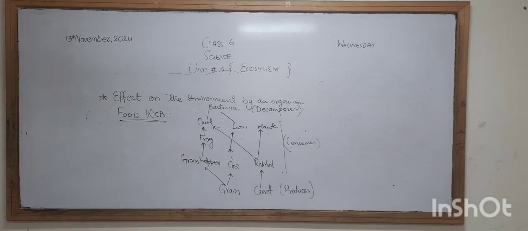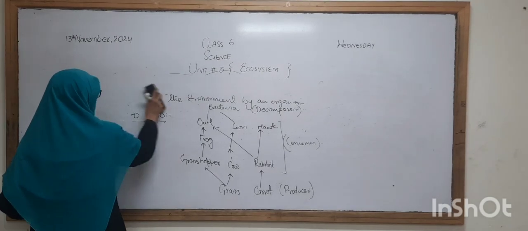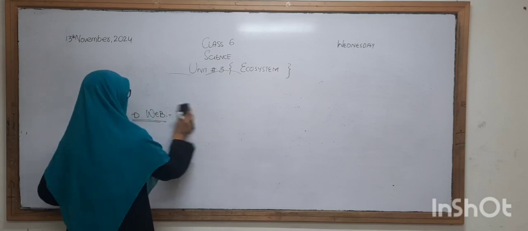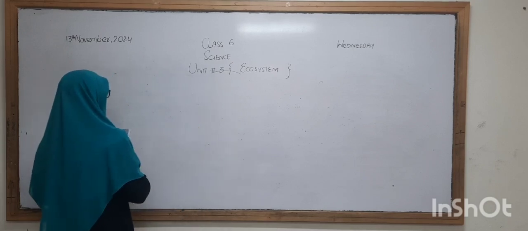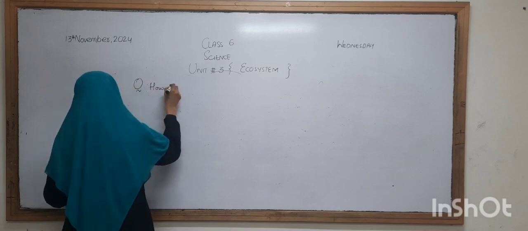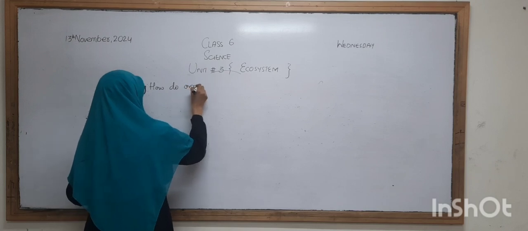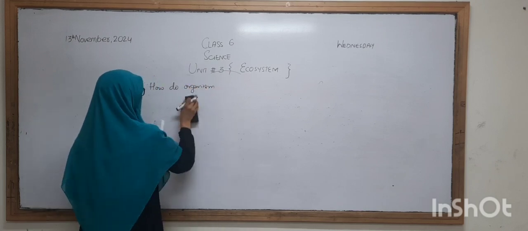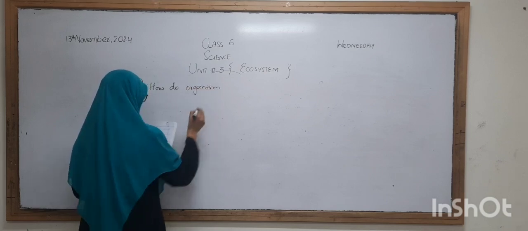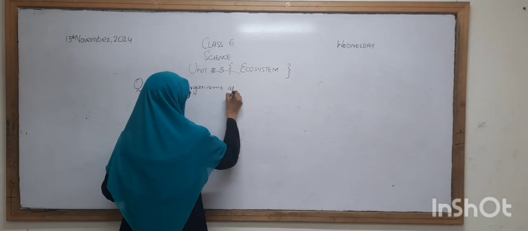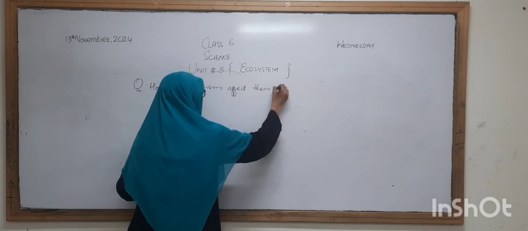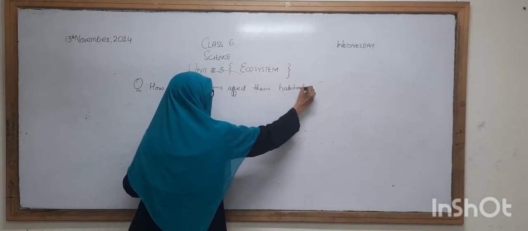So your homework is: the first question, you have to write down the answer. How do organisms affect their habitat?